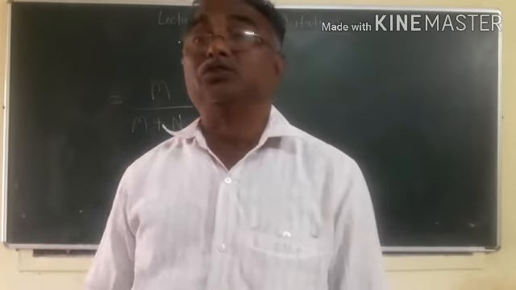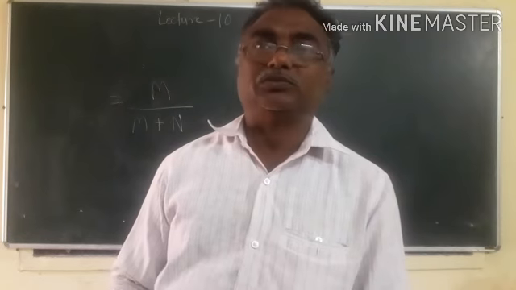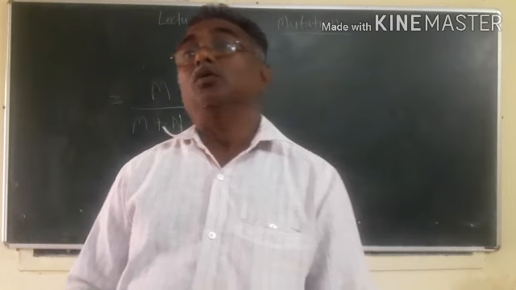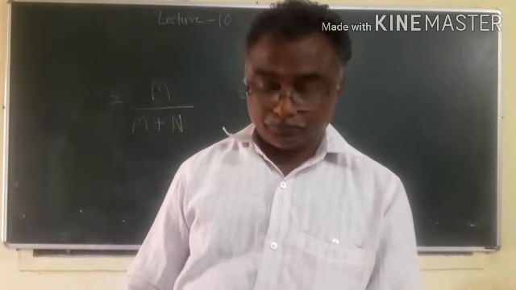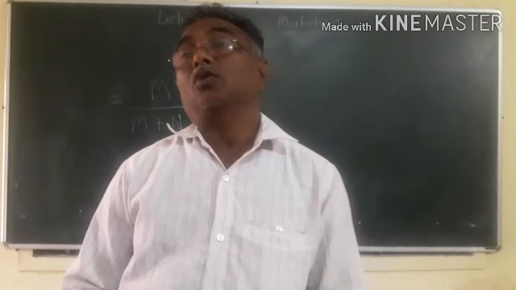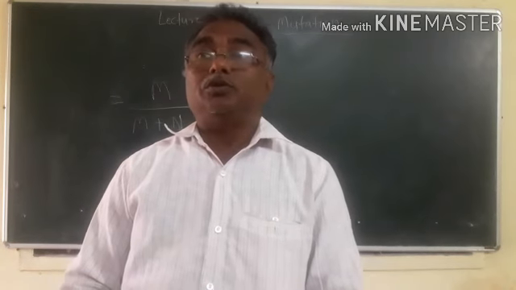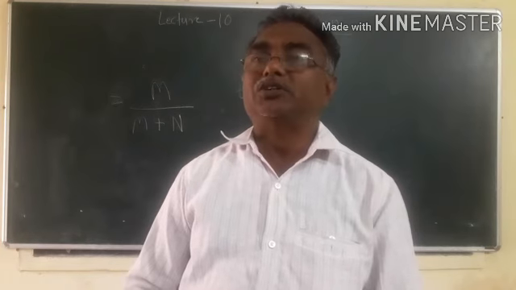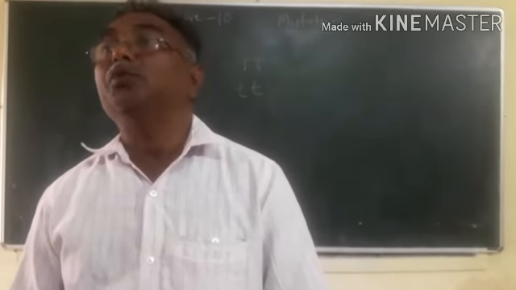Then the sixth character is site of mutation. There are several sites of mutation on a gene. These sites are called muton. There are 500 to thousands of sites on a single gene, called muton.